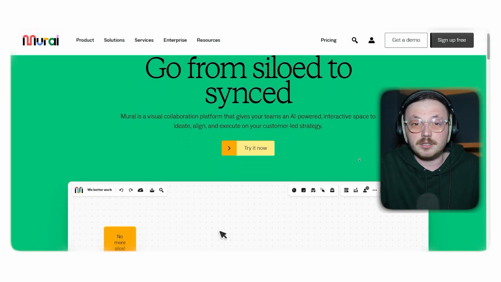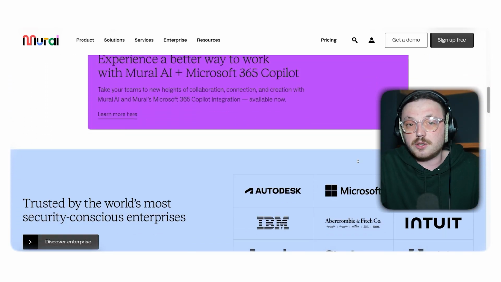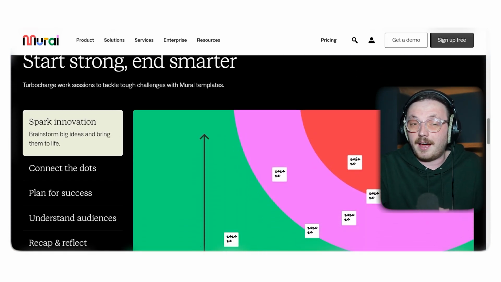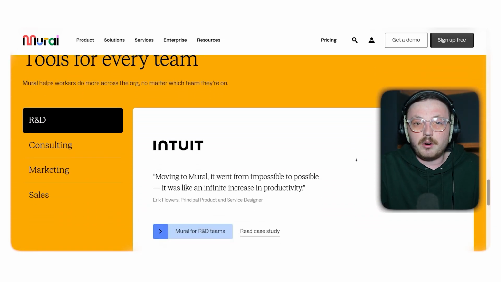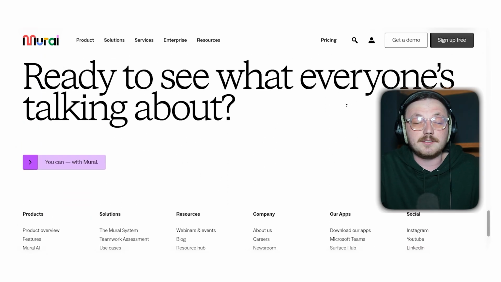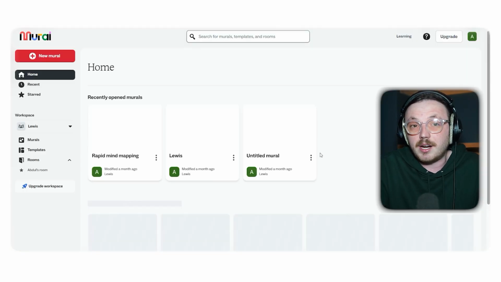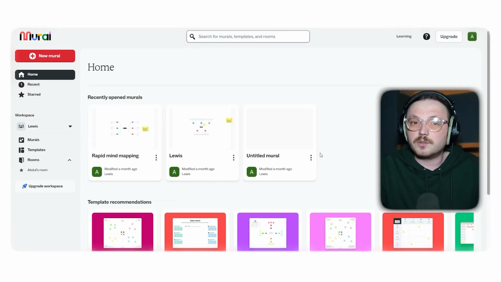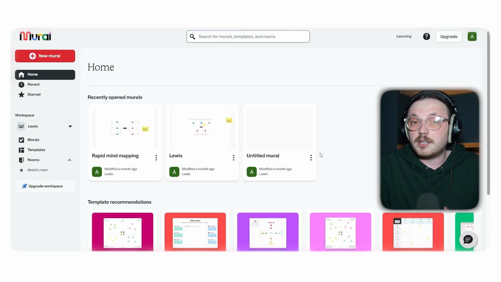First up is Mural, a platform made for creative brainstorming and design thinking. It gives teams a digital workspace that's super easy to use and feels welcoming, so you can dive right in without needing much time to figure it out. What really makes Mural stand out is its focus on tools that help with creative sessions. It has built-in features like timers, voting options, and ready-made brainstorming templates. These tools make it easy to keep meetings on track and productive. This is great for teams that run workshops or brainstorming sessions often, as Mural not only helps spark ideas, but also keeps everything organized.